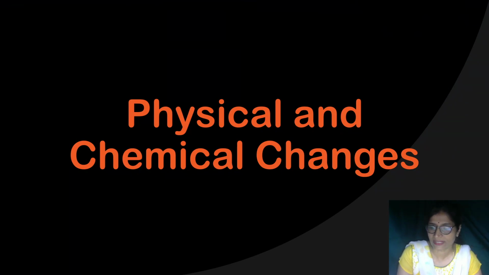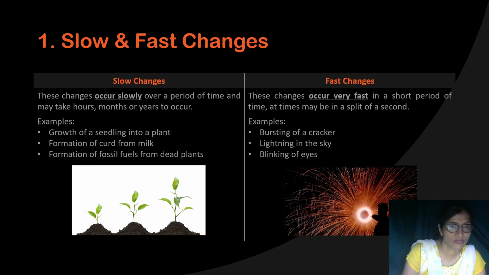When we look at our surroundings, we can observe various types of changes around us. Some of the changes are slow while some are very fast. For example, growing of a seedling into the plant. What happens here? Seed will turn into the plant. It will take too much time. In the same way, when milk is converted into curd, that also takes at least 12 hours. Or formation of fossil fuel from the dead plant. That takes millions of years. So these changes which occur slowly over a period of time and may take hours, months or years to occur, they are slow changes.